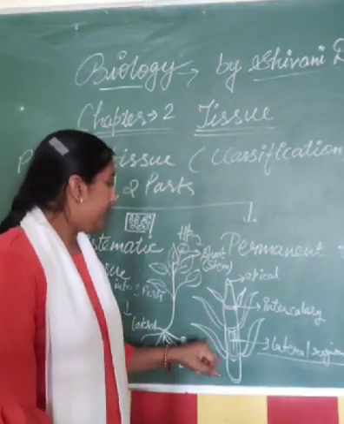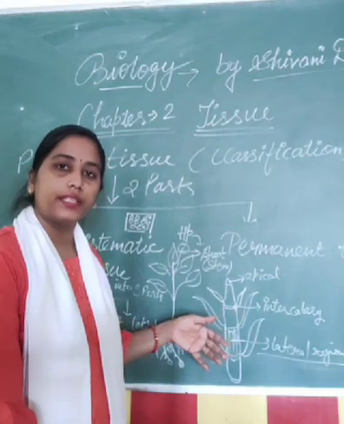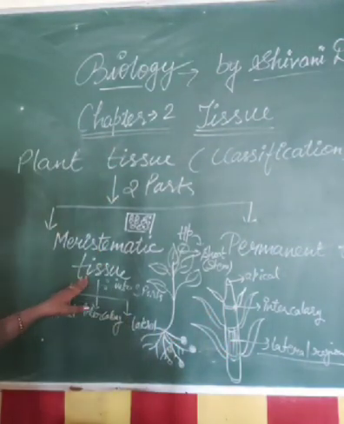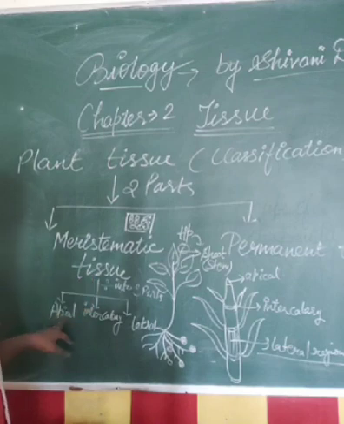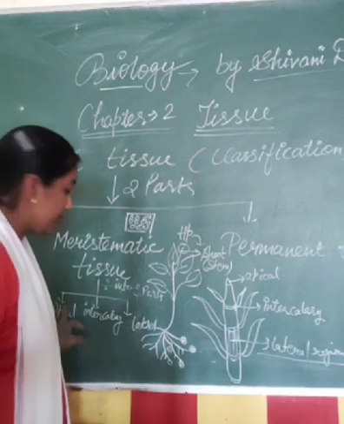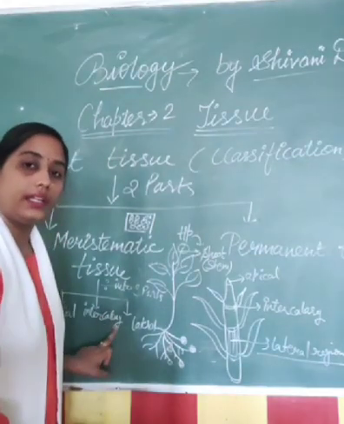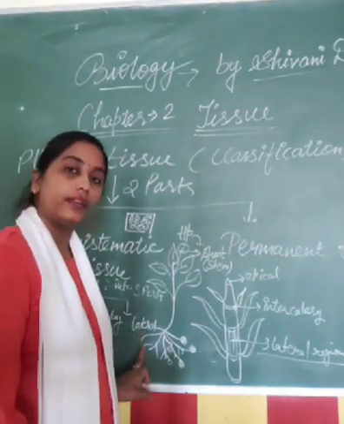And if we talk about further categorizing the meristematic tissue, it has 3 parts, that is apical, intercalary, and lateral region.